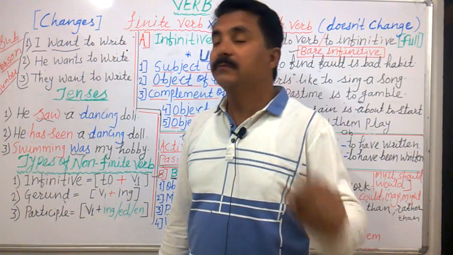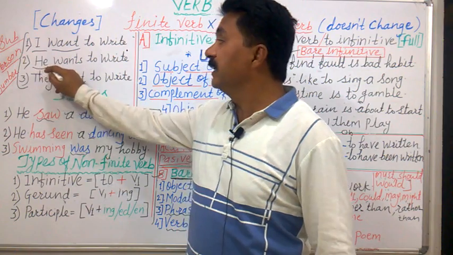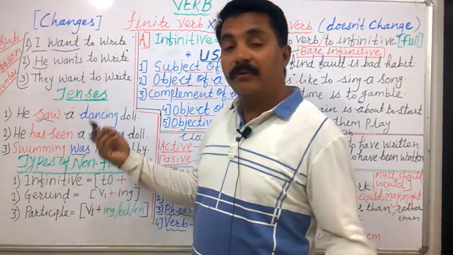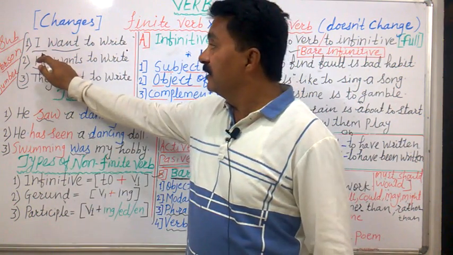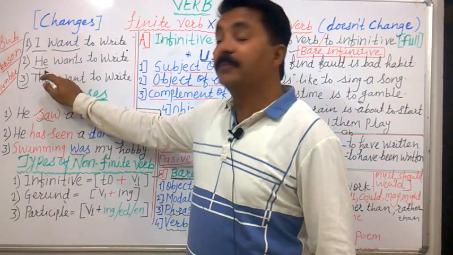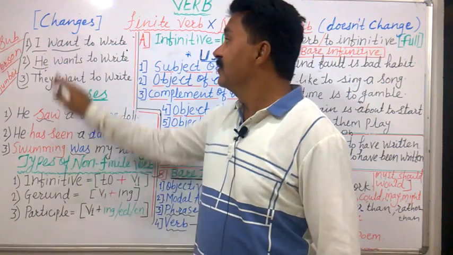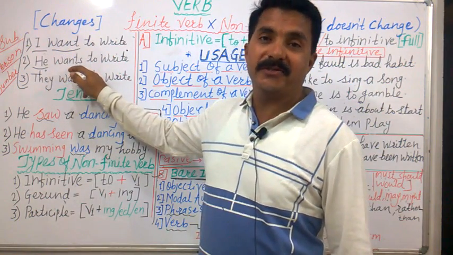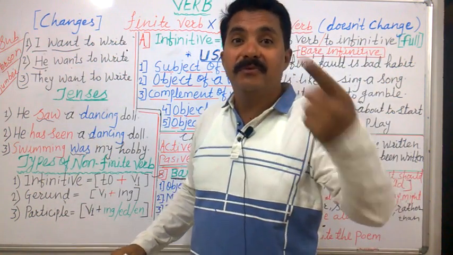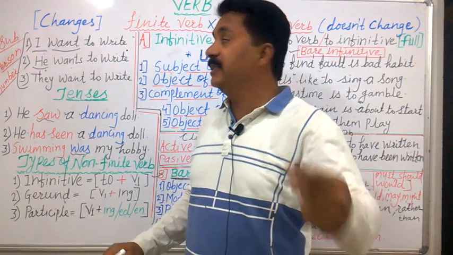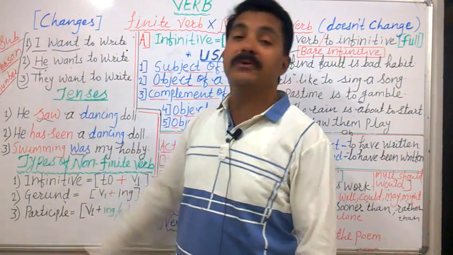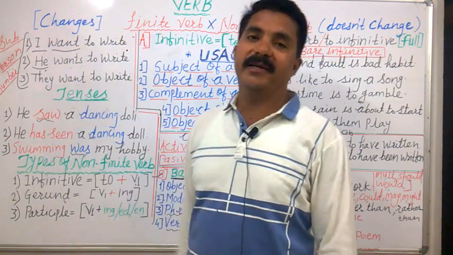Want. Secondly, the subject is he. We changed from first person singular to third person singular. So want became wants. This is the change of the verb, and when the verb changes according to the person, according to the subject, it is finite verb.